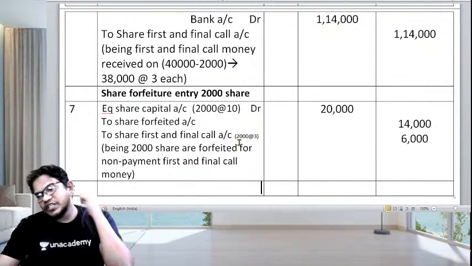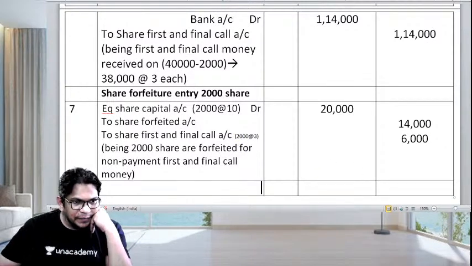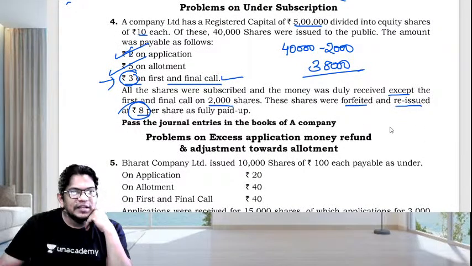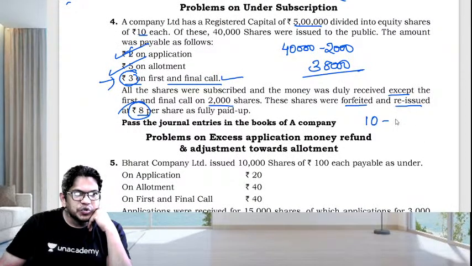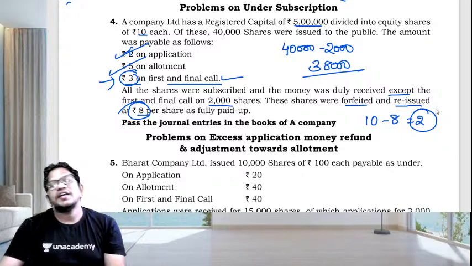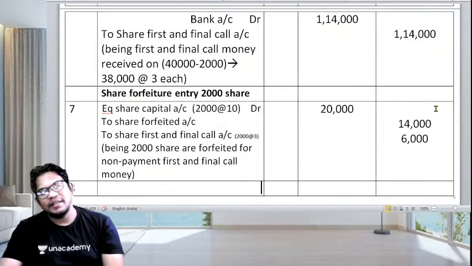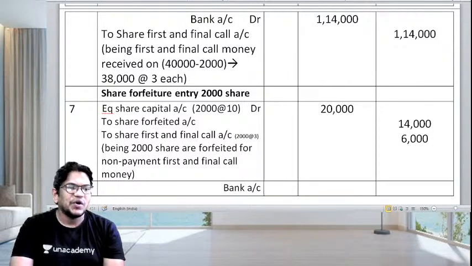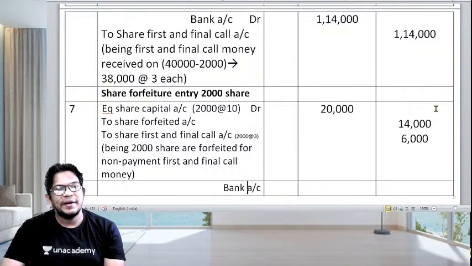अगर रीइश्यू कर रहे हैं शेयर्स को, कितने को रीइश्यू कर रहे हैं देखिए यहाँ पर. Star look here, they are reissuing at 8. मतलब 10 रुपए का शेयर था, उसको रीइश्यू कर रहे हैं 8 पर, तो बचा कितना? 2. ये 2 रुपए जो है ना, they are going to adjust it from share forfeited account. Very simple. Whenever the money is received, always we are going to debit the bank account. Bank account is debited.